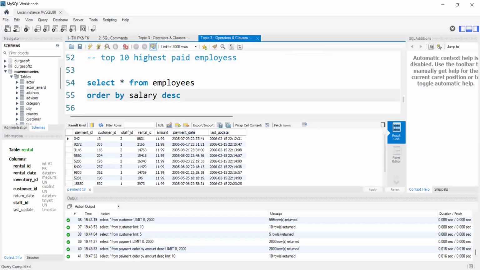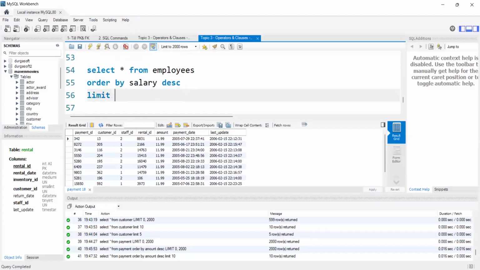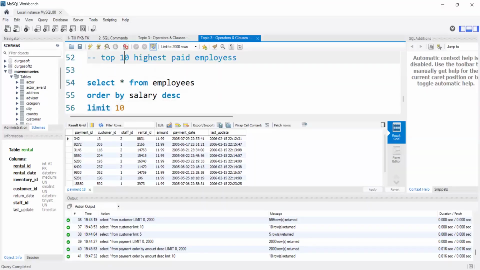First 50,000, next suppose 45,000, 40,000, like that till 10,000. But here I'm saying that I want to see only the top 10 highest paid. So I will use the limit clause here, limit 10. It will only show me the top 10 rows. That means the top 10 highest salary employee details it will display. Am I clear?